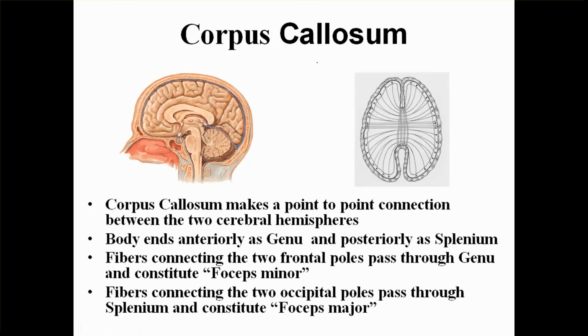Now looking into the corpus callosum, a few details related to it. The corpus callosum makes a point to point connection between the two cerebral hemispheres. It is exactly a point to point connection. Now in this view, which is actually a superior view, you are seeing the corpus callosum and how it is connecting the two hemispheres.